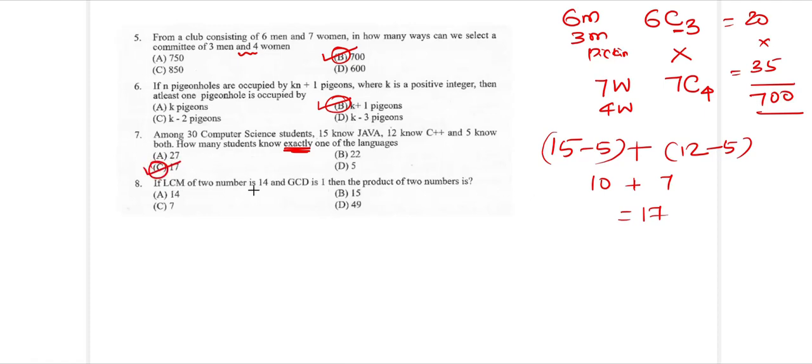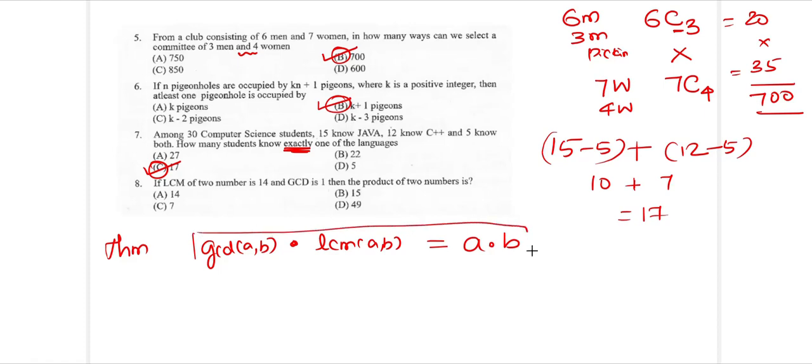If the LCM of two numbers is 14 and the GCD is 1, what is the product of the two numbers? We have a theorem which says GCD of A comma B times LCM of A comma B is the product of the numbers A into B. By using this theorem, we know the LCM is given as 14 and the GCD is given as 1.